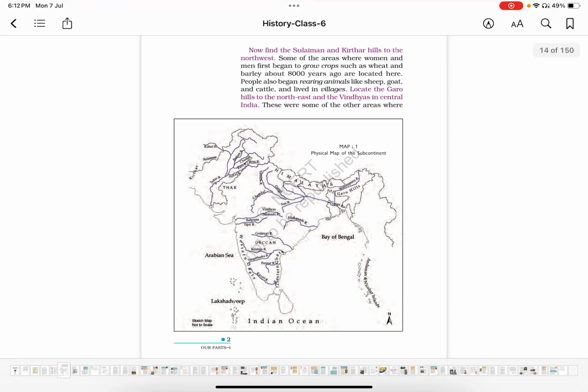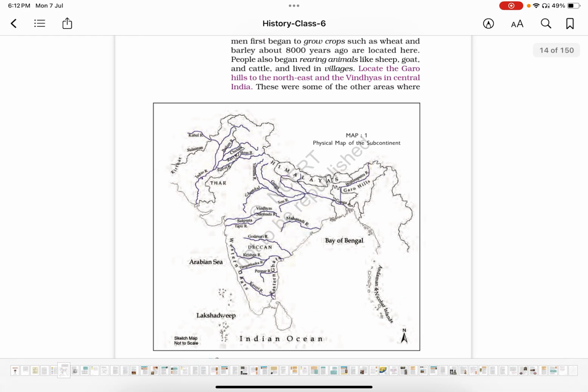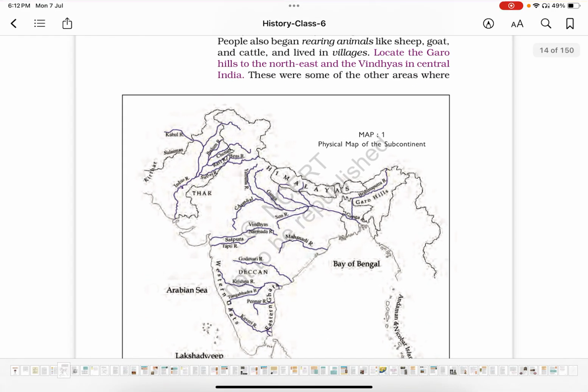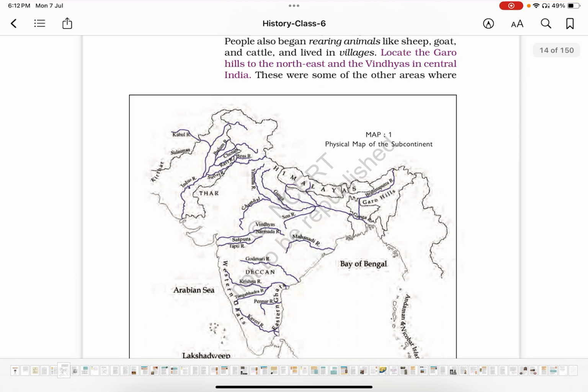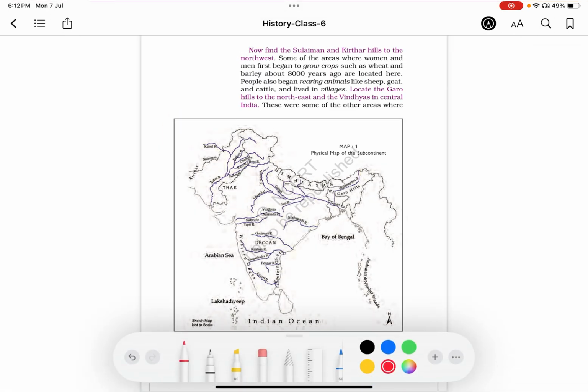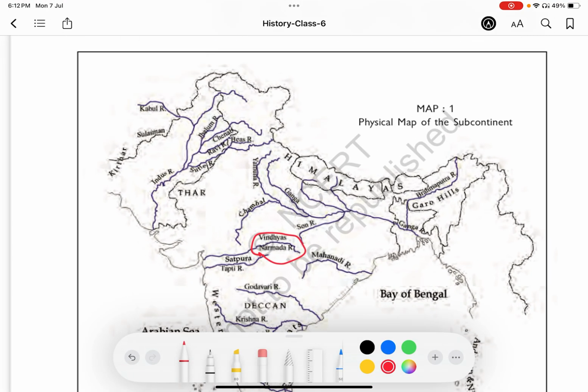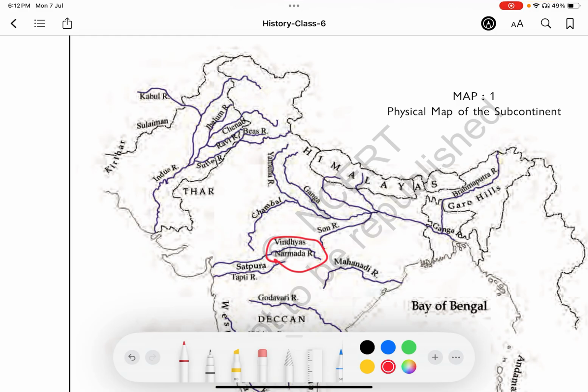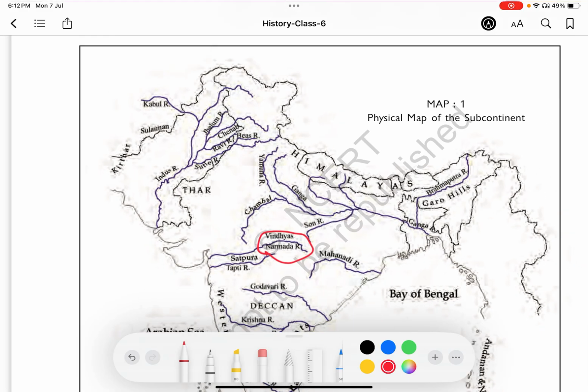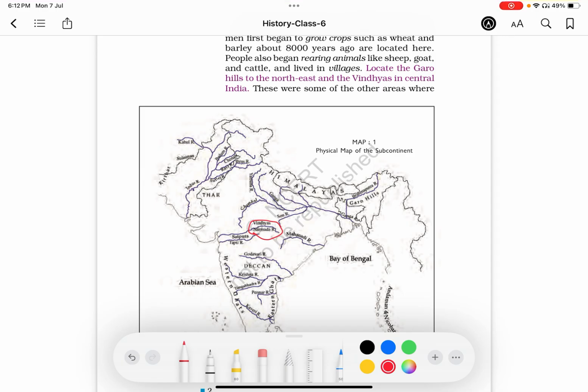Similarly, in the next page also we have a map. After a close observation of the map, you can clearly identify the Narmada Valley and the Vindhyas. Simply from this map, UPSC can frame questions.